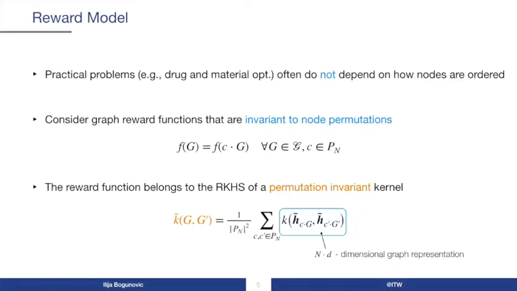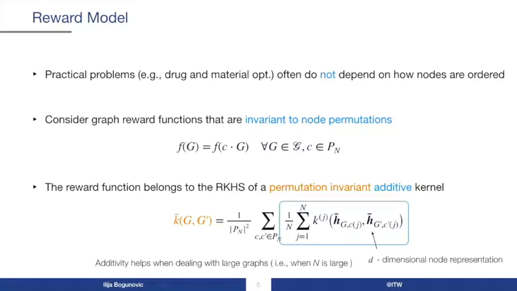Okay, now we have everything in place to define our reward model. It turns out that in many practical problems, the reward function does not depend on how nodes are ordered. This means that if we were to permute the graph nodes, the function value should remain the same. Consequently, in this work, we assume that the reward function belongs to the RKHS, or reproducing kernel Hilbert space, of a permutation invariant kernel. Any permutation invariant kernel can be written as shown here for any base kernel denoted as k. In principle, we simply average over all possible permutations in our group.